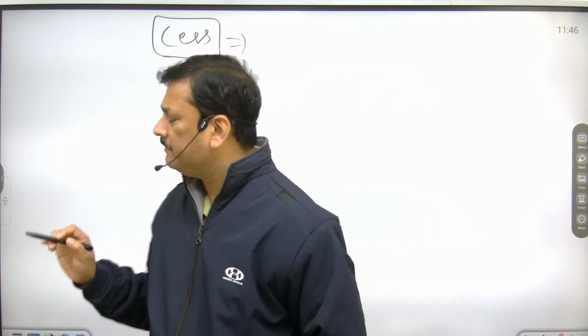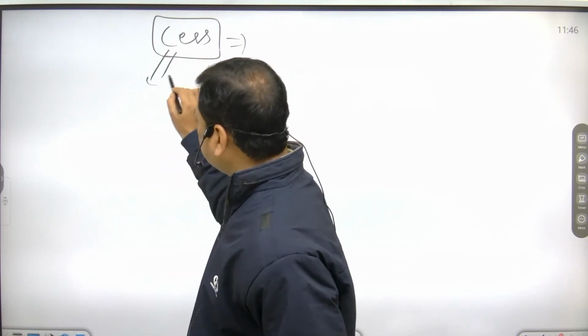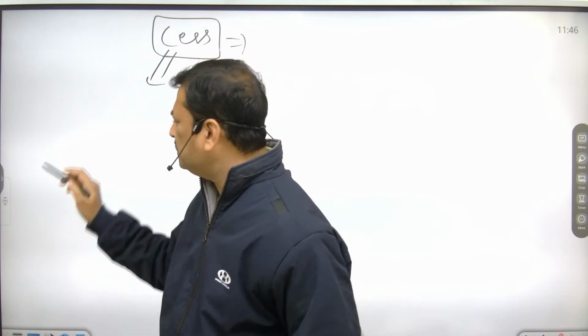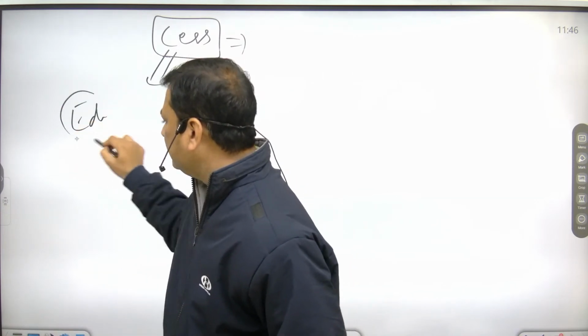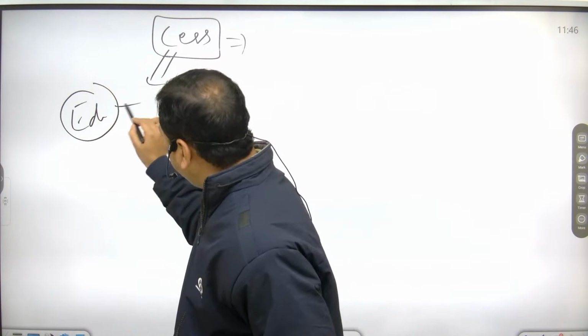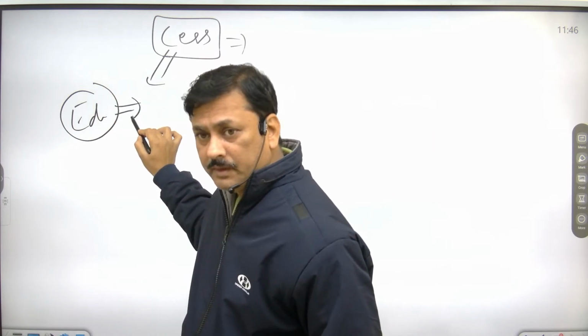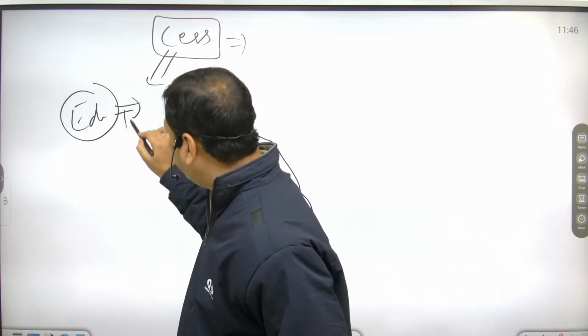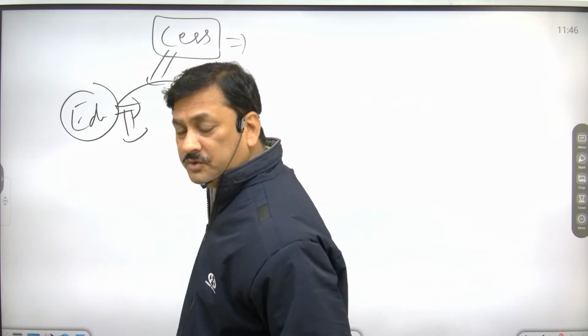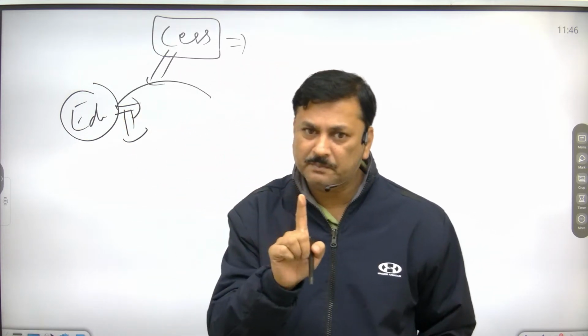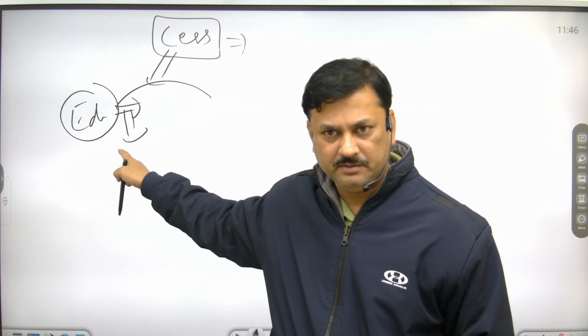Suppose the government has introduced an education cess. Whatever money is collected under this will be used for a specific purpose, that is education.